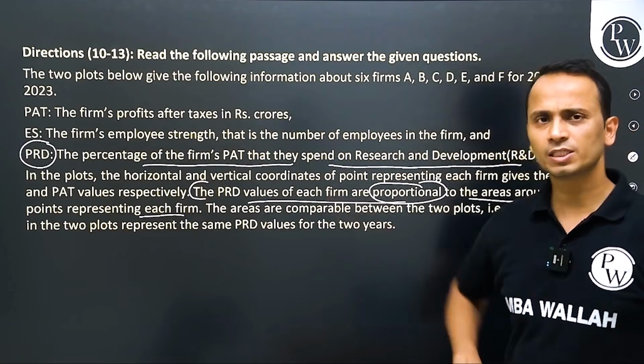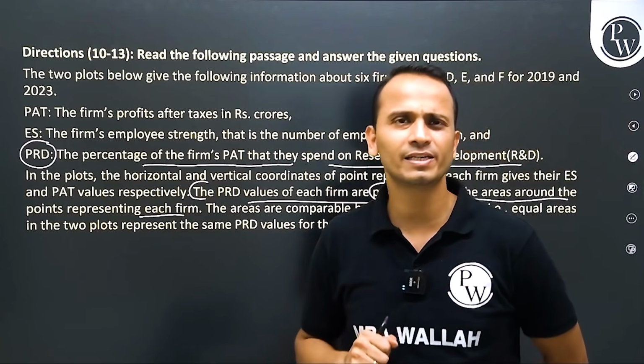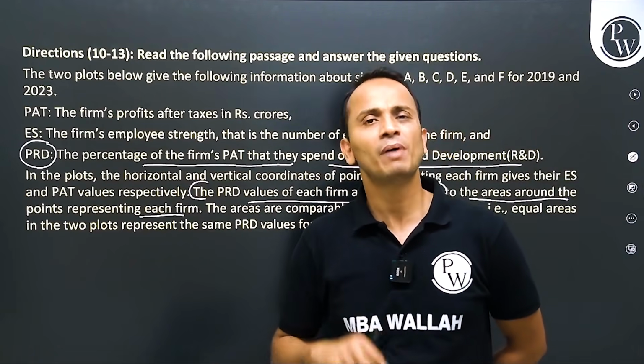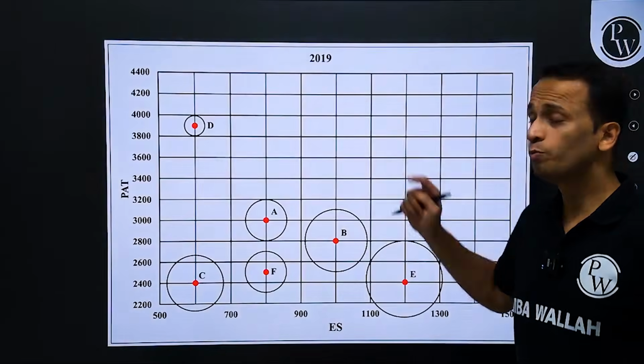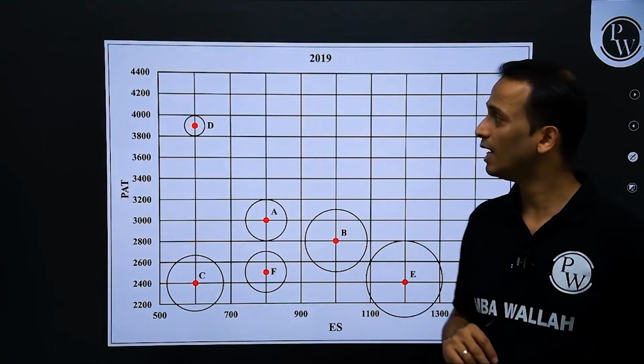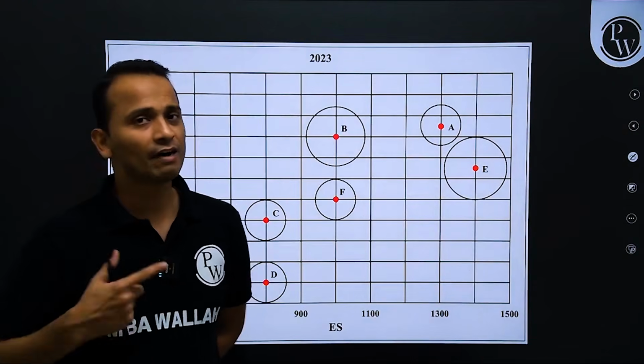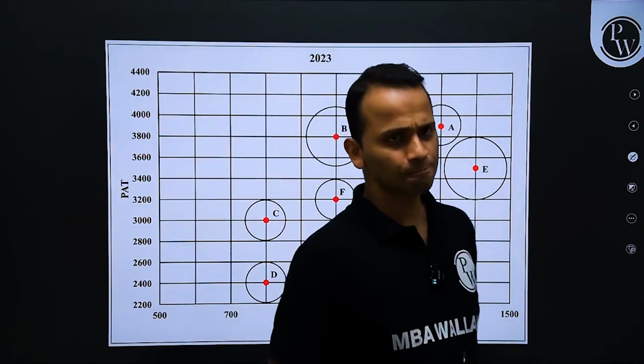So this is the entire data. The only challenging point I could see here is the calculation or the comparison of PRD. 2 plots were there. For 2019 we will have to tabulate this and for 2023 we will again have to tabulate this. Then after that, we'll have to start with the calculations.